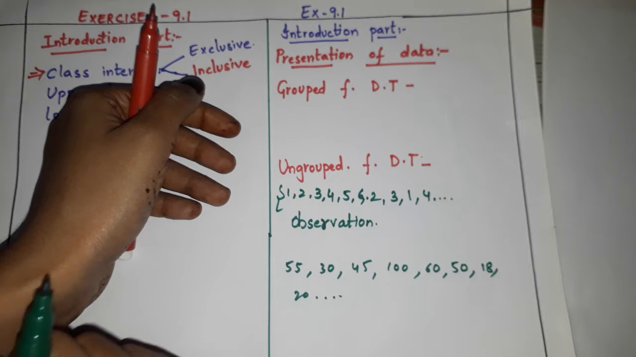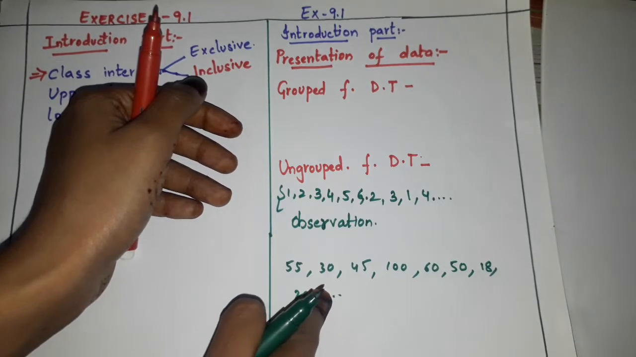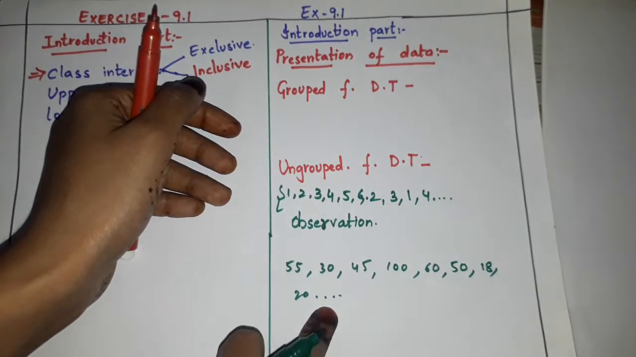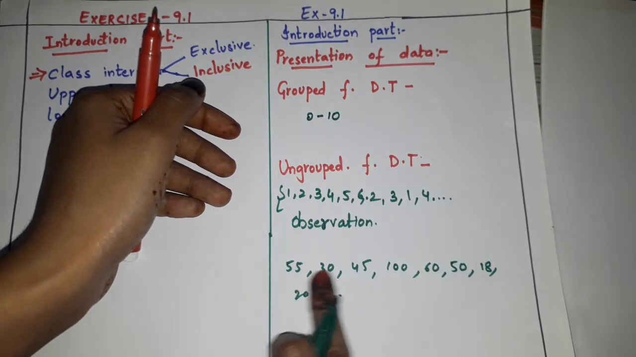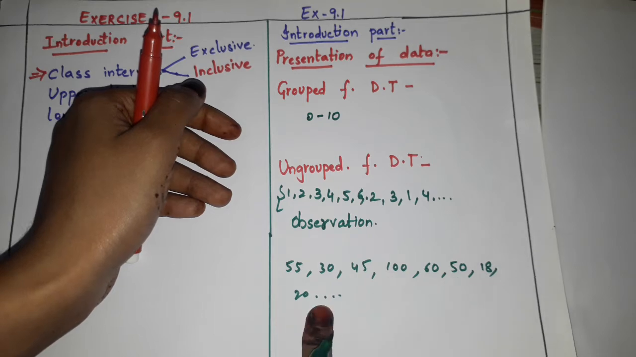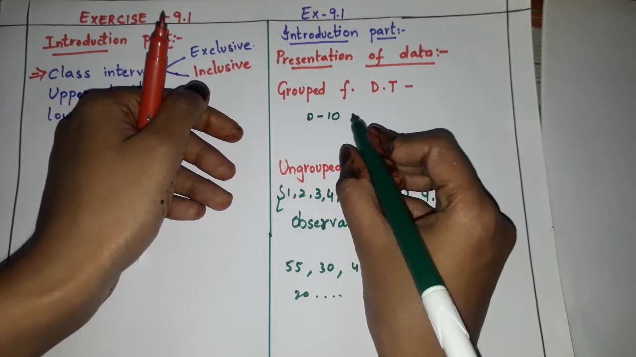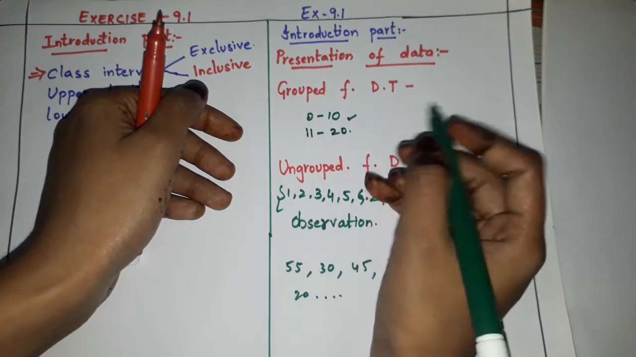Now children, in the last class we took the frequency distribution, that is tally marks. Same thing. So grouped data is like 0 to 10. Here, under 0 to 10, how many numbers are there? We don't have any numbers. So like that, we have to make groups. Then next will be 11 to 20, like this.